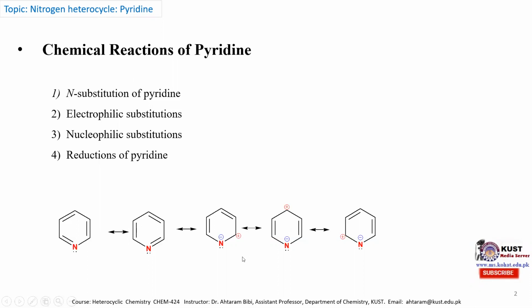The fourth reaction is reduction of pyridine. Pyridine does not undergo reduction under ordinary conditions, but when drastic conditions are applied, it is reduced to the piperidine molecule. So we'll discuss these reactions one by one, starting from N substitution of pyridine.